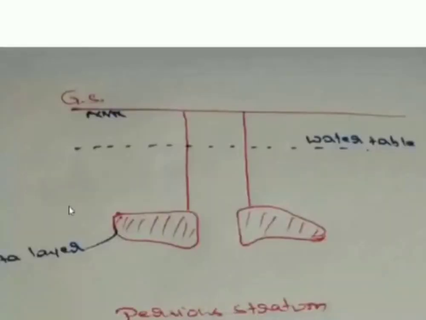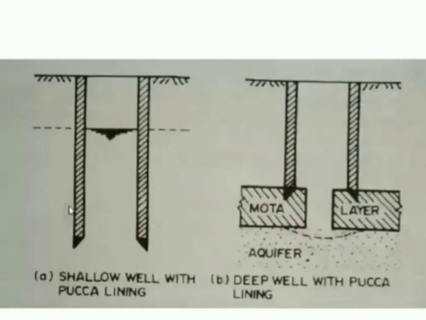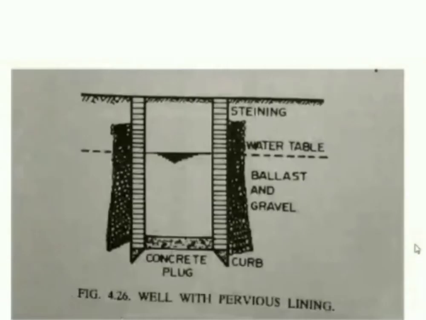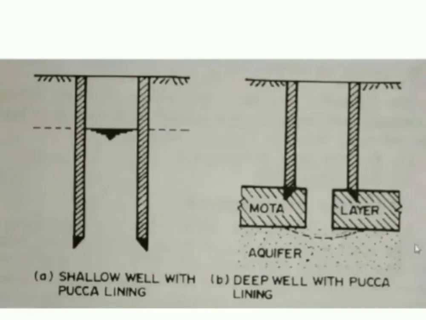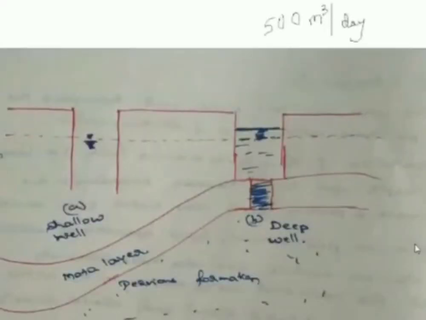This is the first sketch, second sketch, and this is the third sketch here. That means 1, 2, 3, 4 and 5. Fine. So you are going to explain this question with 5 sketches. Please remember.